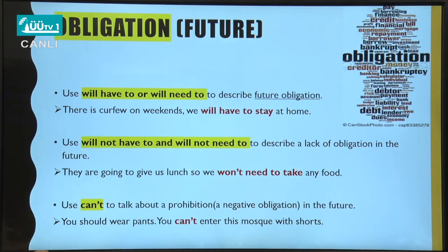If it was in present, you should use mustn't. But okay, if I want to talk about negative obligation in future, in that case, you can use can't. Look at this example. You should wear pants. You can't enter this mosque with shorts. It shows what? It shows negative obligation in future.